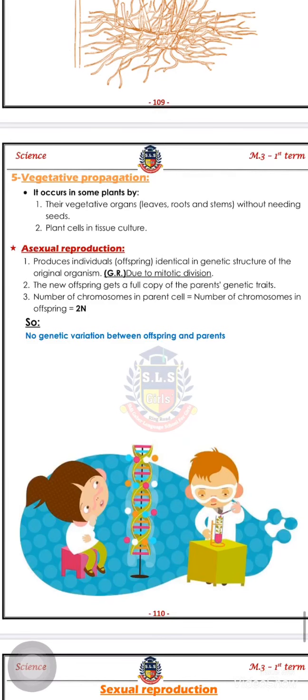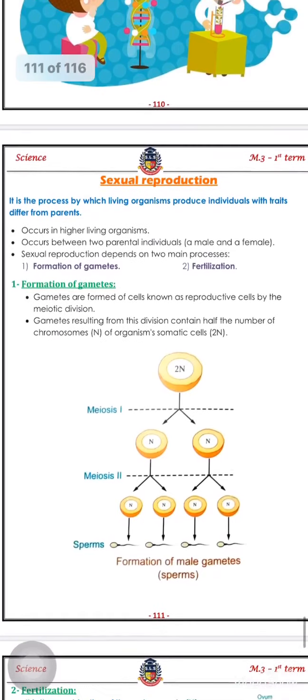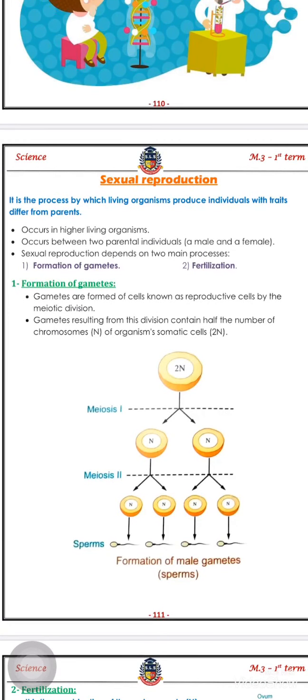Right, now let's go to sexual reproduction. It's the process by which living organisms produce individuals with traits different from the parents. So in sexual reproduction, the living organism produces offspring having genetic traits different from the parents and different from each other, because there is genetic variation here. It occurs in higher living organisms, between two parental individuals, male and female.